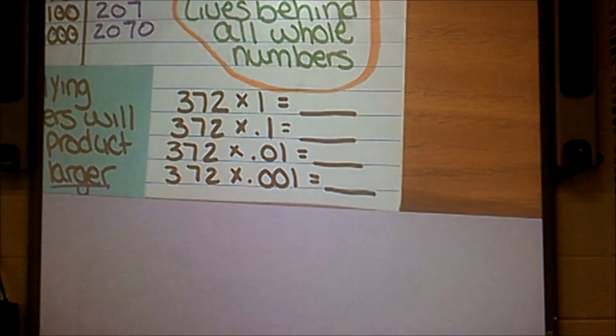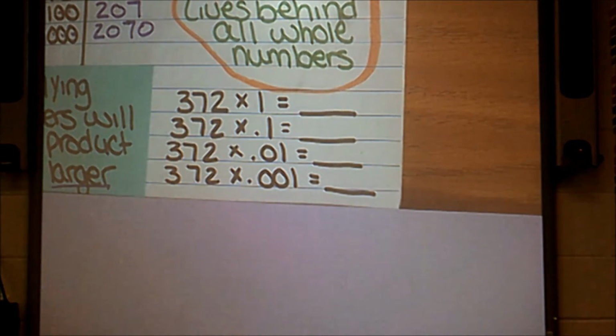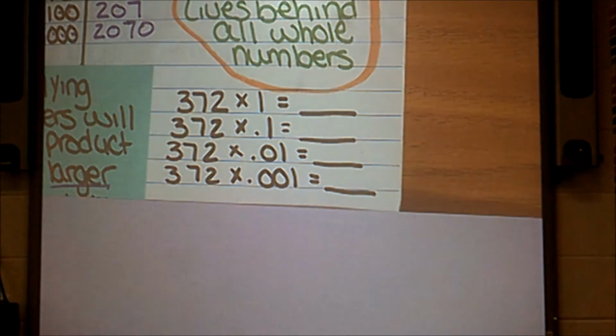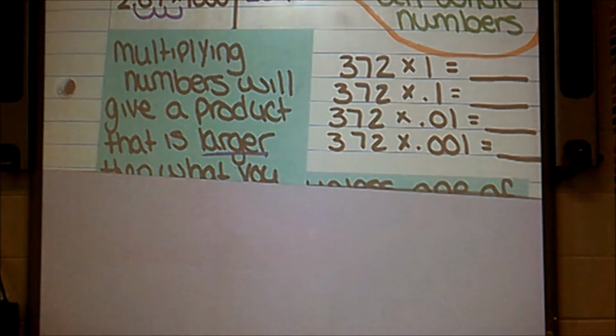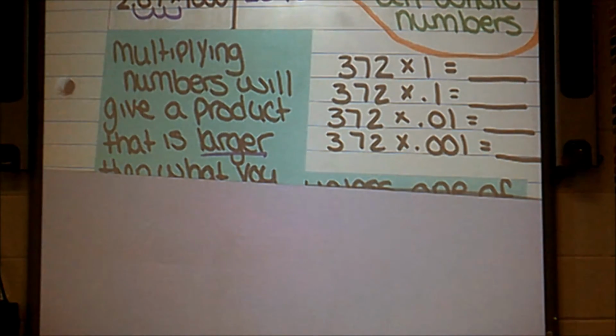Now looking at these problems here, 372 times 1, 372 times 1/10, 372 times 1/100, 372 times 1/1,000. My first post-it note said that multiplying numbers that are 1 or larger will give me a larger number than what I started with, or equal.